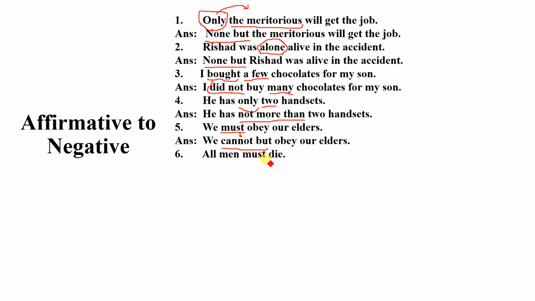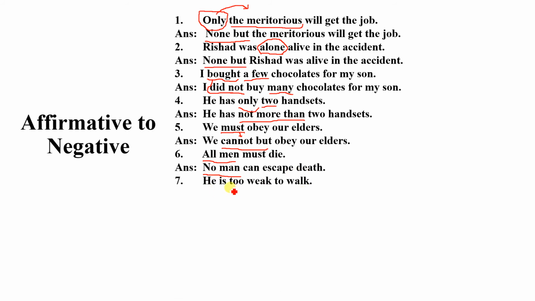All men must die. Here the keyword is all men. So, no man can escape death. No man can. Men is plural form, but man is singular. No man can escape death. All men must die. No man can escape death. No man can avoid death.